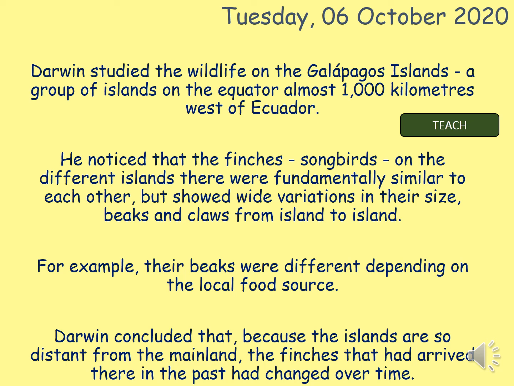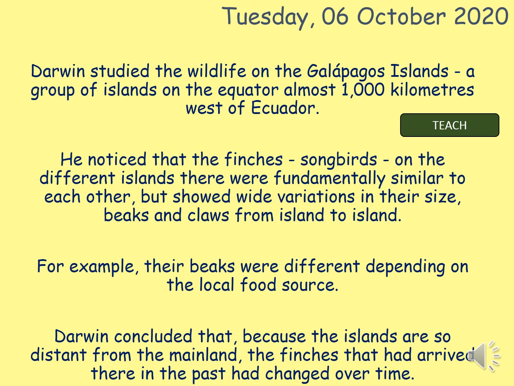So, back to Darwin. Darwin has now linked his ideas of natural selection, and he's seen where speciation has occurred. So Darwin studied wildlife on the Galapagos Islands, which is part of the country of Ecuador, and it's 1,000 kilometres off the west. It's in the Pacific Ocean.